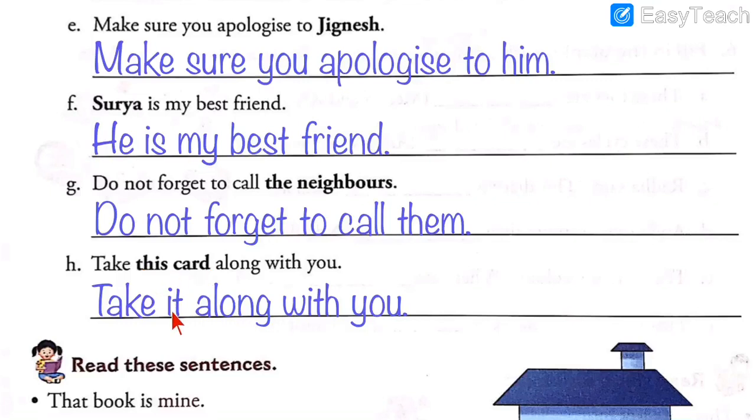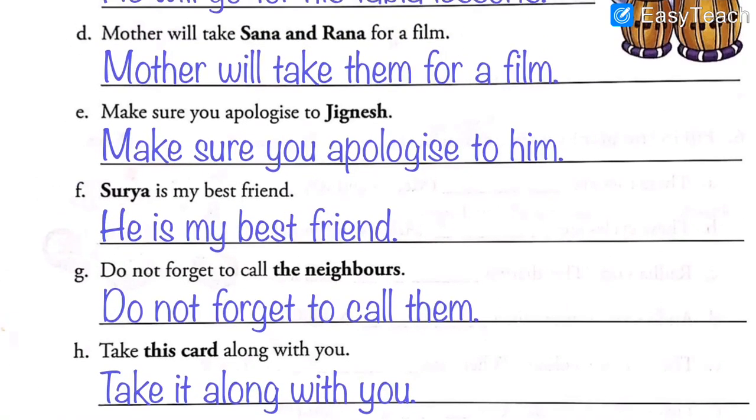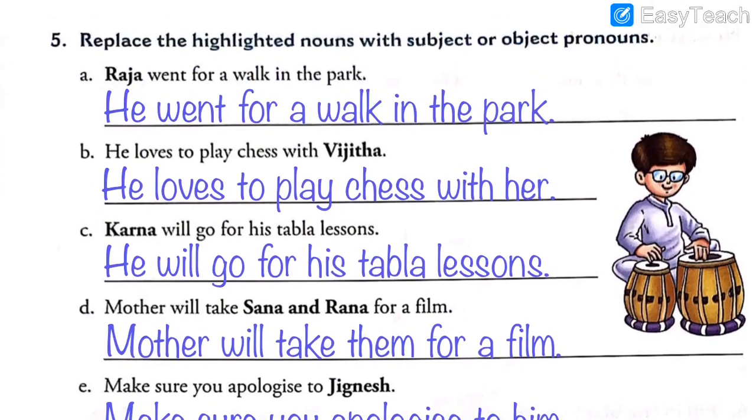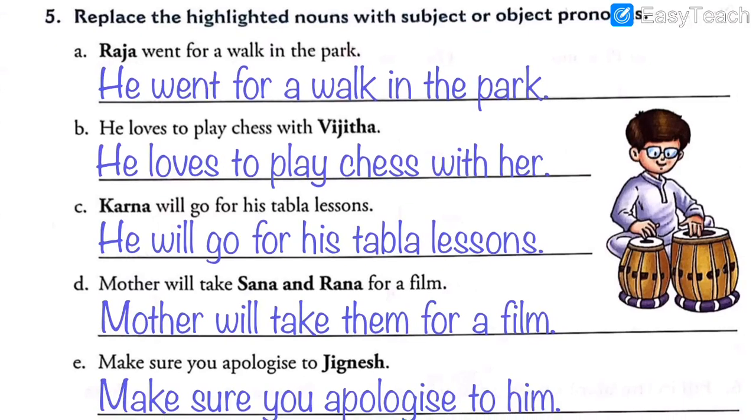Instead of this card, I have written the pronoun it and the rest of the sentence is as it is: take, along with you. No change in the other words, only one change, replacing this highlighted font with the pronoun it, because the card is non-living and we shall write it for non-living or inanimate objects. So I hope you have understood exercise number 5, replacing the highlighted nouns with subject or object pronouns.